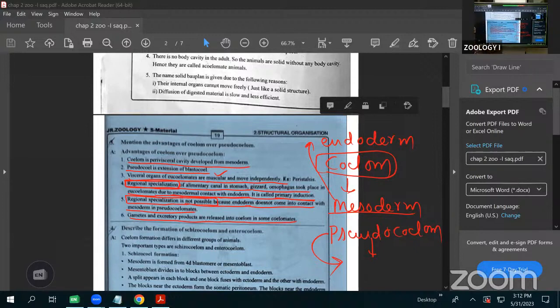Here, especially, regional specialization occurs inside the coelom, which is absent in the pseudocoelom. Also, the visceral organs in the coelomate are muscular and can move freely and independently. Next, the gametes and excretory products are released inside the coelom, which is not present inside the pseudocoelom. This is about the advantages of coelom over the pseudocoelom.